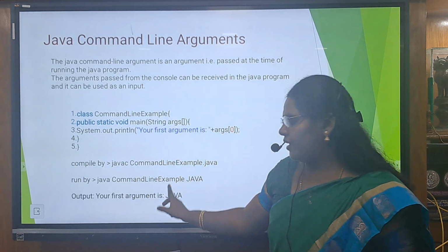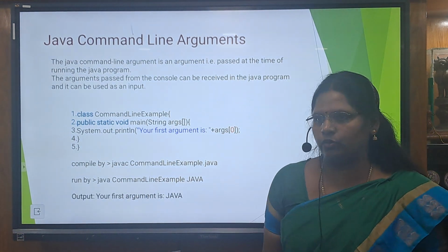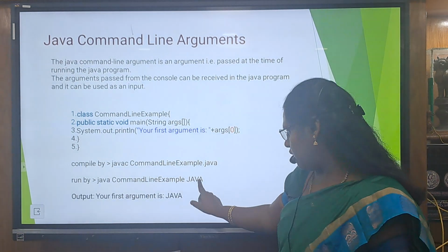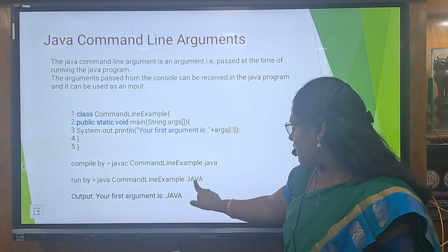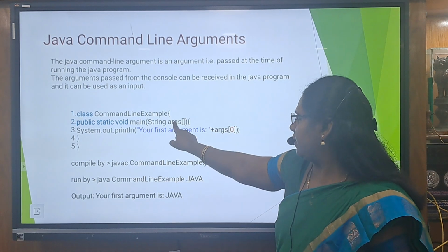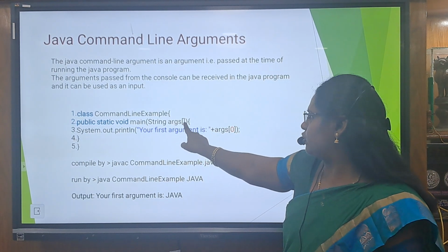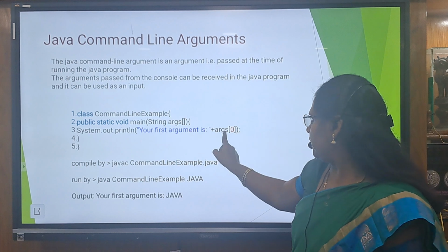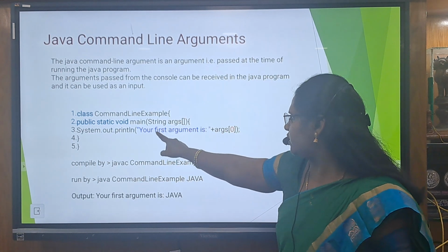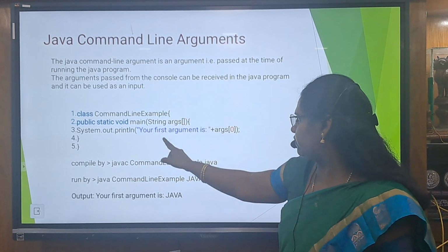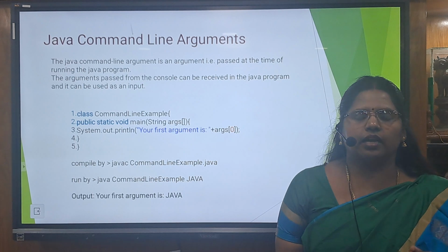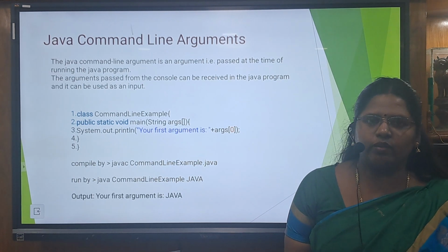So java CommandLineExample is enough for running every program, but here we are passing a value, Java, as the input. This input is assigned to args[0] in the string array. Now we are taking this args[0] here. So your first argument is Java, and likewise the output is printed. The command line arguments take the input while we are running the program.